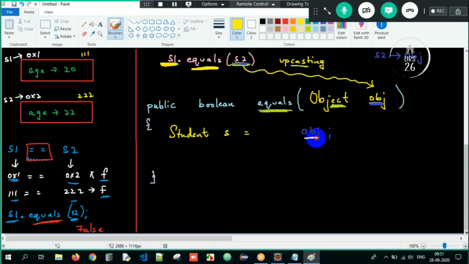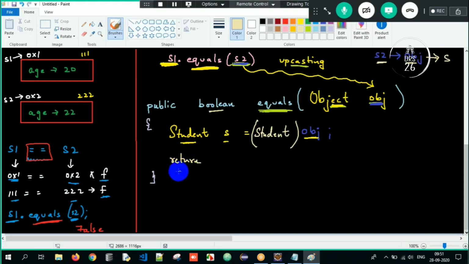So now this obj is of type object. I am downcasting it to student S here. Downcasting has to be done explicitly within a cast here. So I'll write it as student here. So this S2 was upcasted to obj and it is downcasted again to S here. Got it? So this is what we are supposed to understand here. Okay. And now since the return type is boolean, I will return.